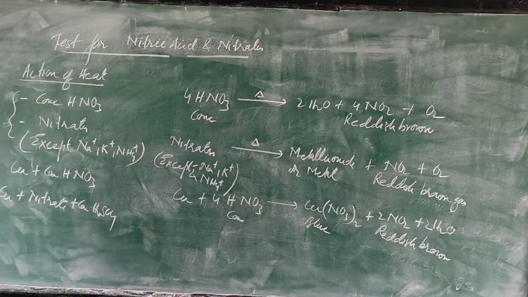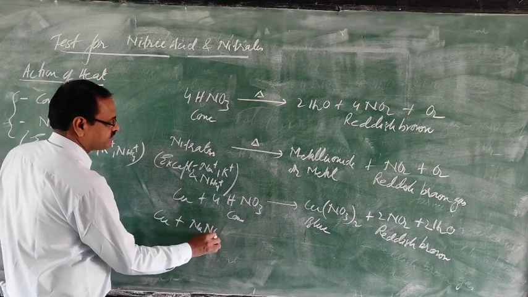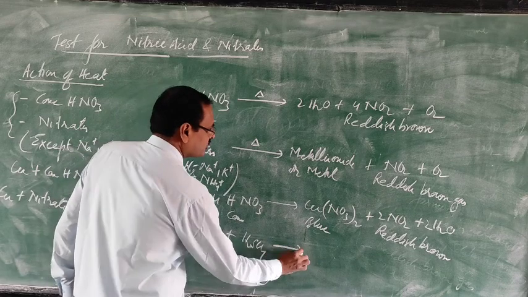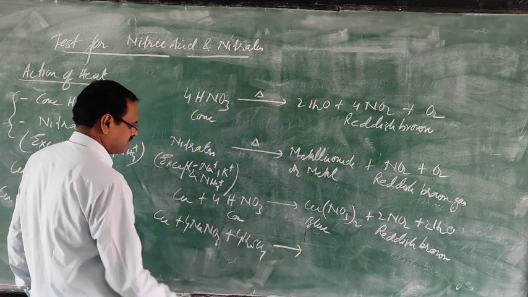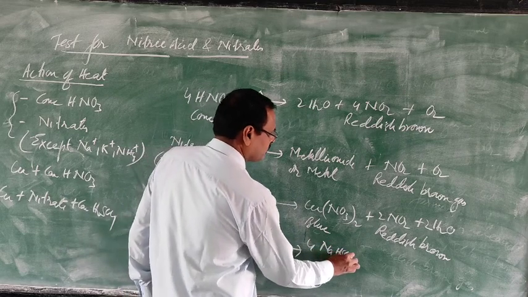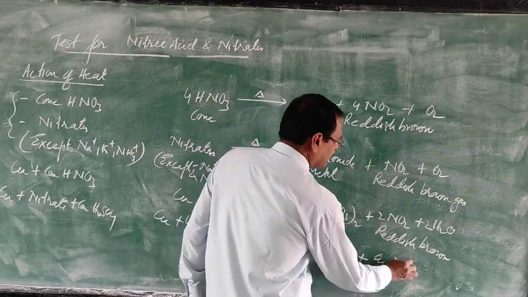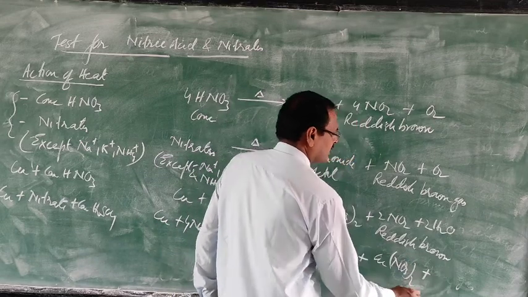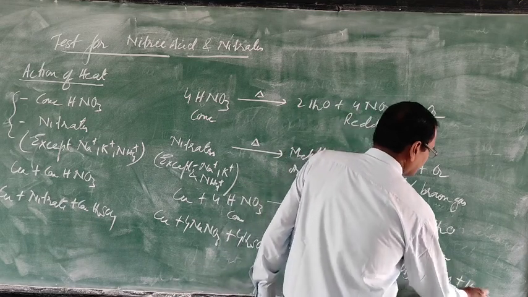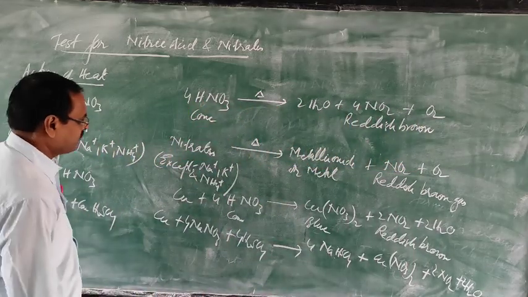Now the next one is copper with sodium nitrate and sulfuric acid. You can take four molecules, and this will form 4NaHSO4. Then you can write the full equation here: copper nitrate, nitrogen dioxide and 2H2O. So what will you observe?